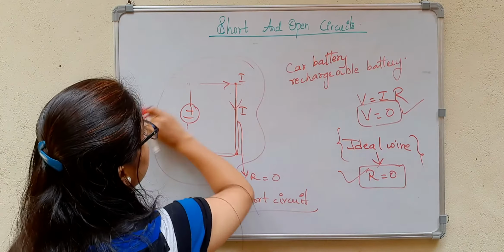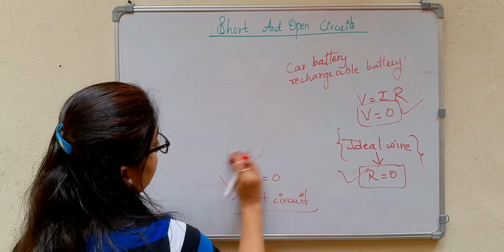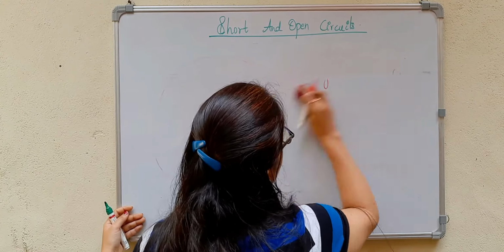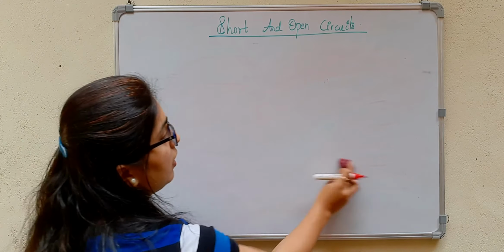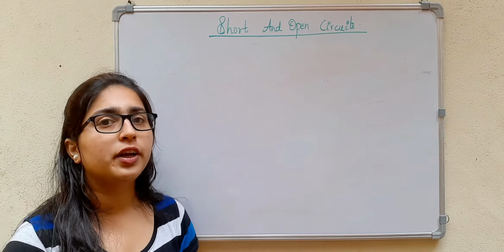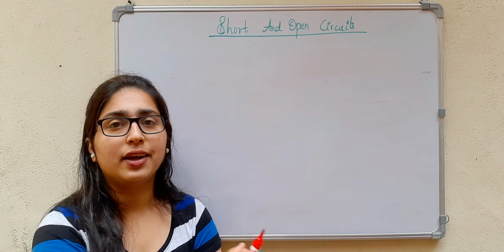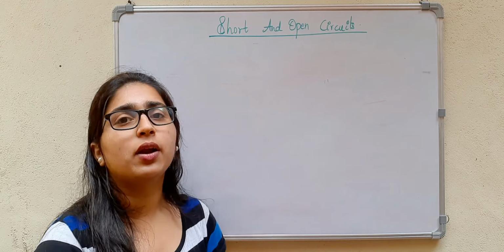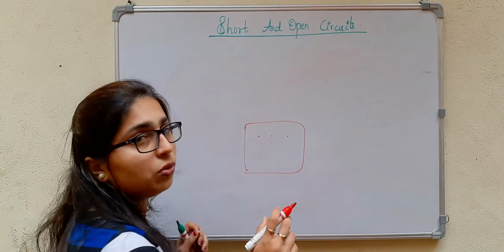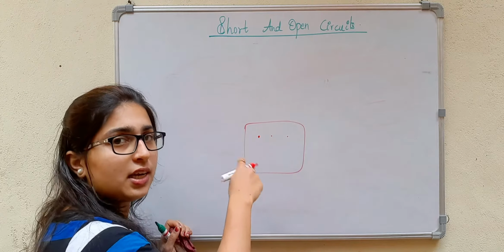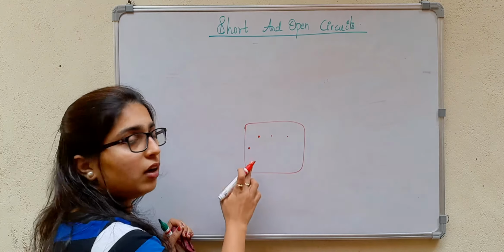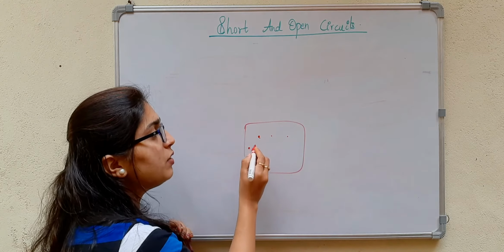And now let us consider an open circuit. An open circuit is not harmful, meaning no harmful situations are there, but it's like you forgot to do something. For example, you forget to connect a battery, which means there will be an open circuit. In a breadboard, you will have holes, and you connect a component to a hole to complete the circuit. But now here there is a hole, and instead of this I will connect here.